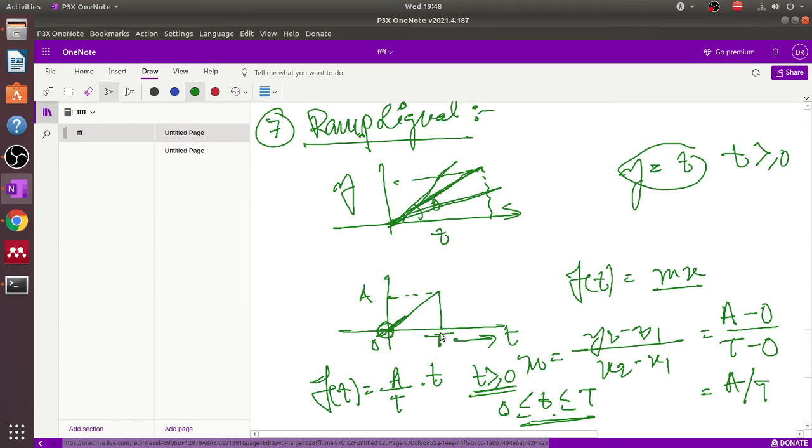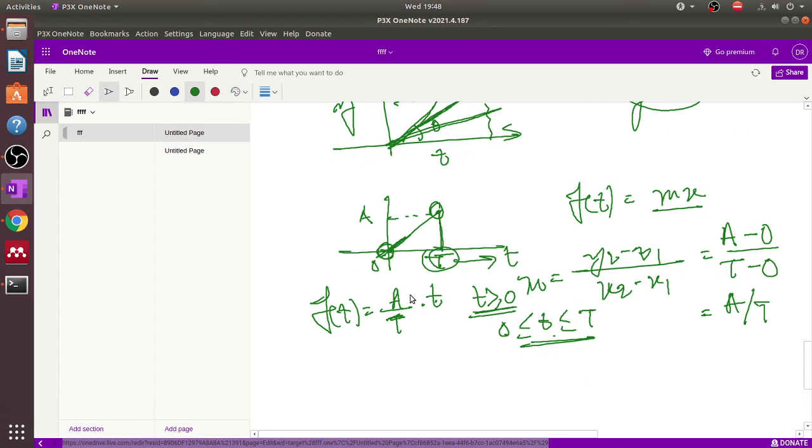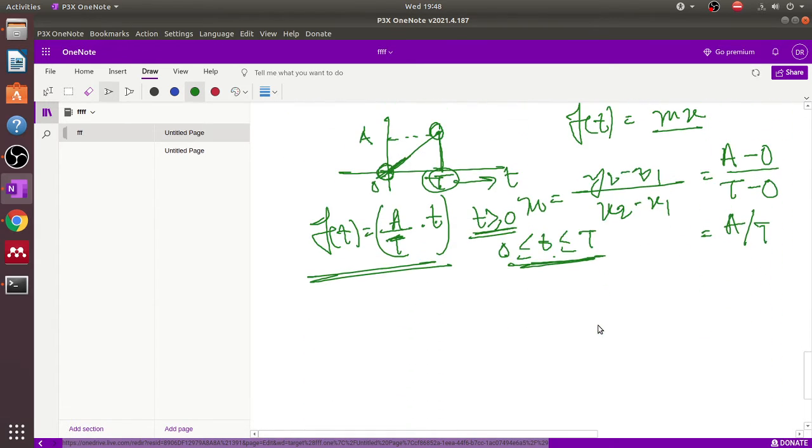But when t equals t, reaching here, then t by t cancels out, and the value reached here is equal to a. So this boundary condition satisfies this equation. Okay, so this is very, very important for the ramp signal. And one thing should be remembered, that first we consider the impulse function.